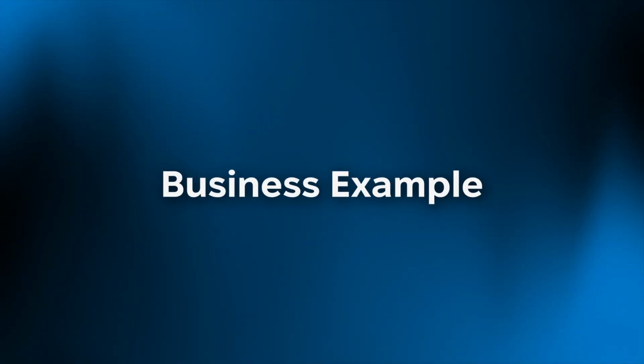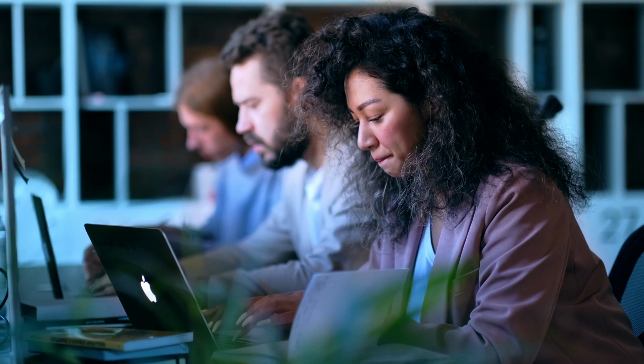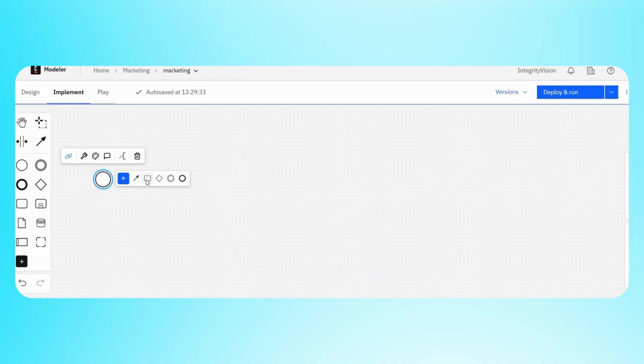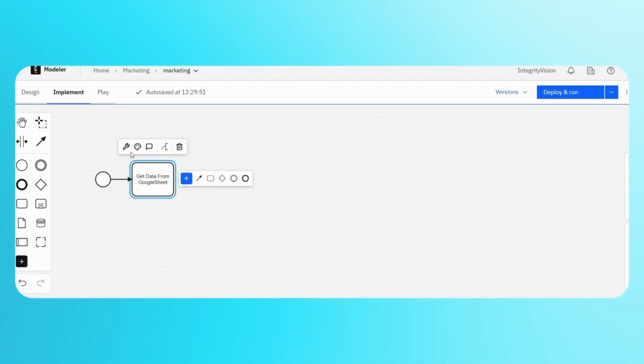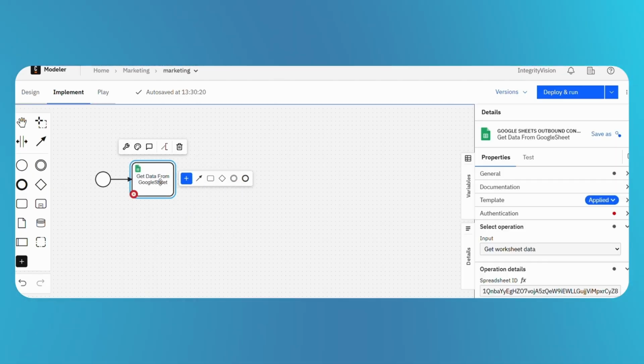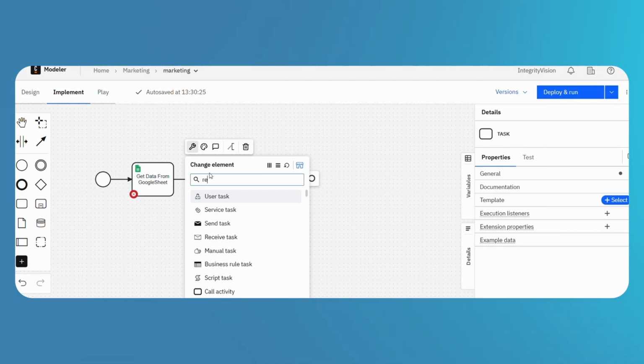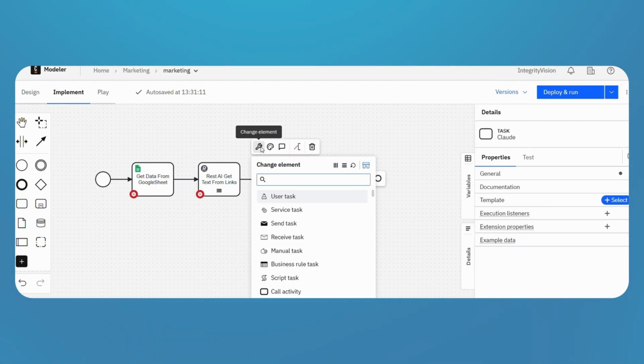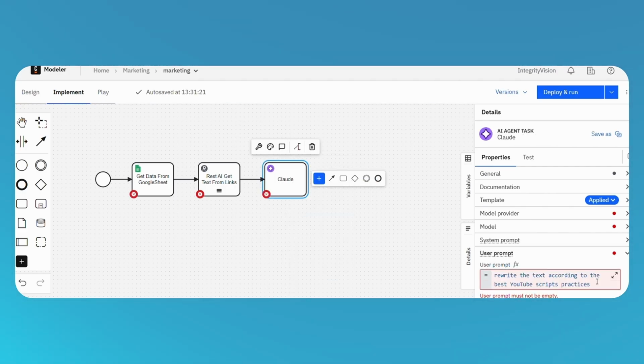Here is a business example. Our team created a workflow in Camunda that helps create YouTube video scripts based on industry news. First, we connected to Google Sheets, where we had already collected links to relevant articles. Then we used another connector to extract the text from those links. Finally, we asked Claude to generate a video script based on best practices for YouTube scripting.